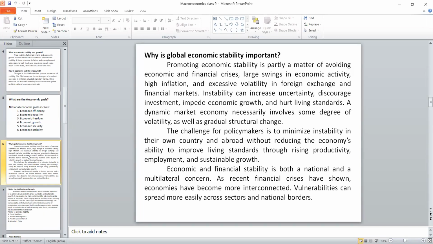Otherwise, if any economic crisis or financial crisis or excessive volatility of foreign exchange rate happens, that will affect the economy. If anything happens in the US, our stock exchange market is affected. Why? Because we don't have global economic stability. So that is the challenge for policymakers or politicians or economists, not only maintaining stability in their own economy, but also maintaining economic stability at a global level. Otherwise, the world economy will not survive.